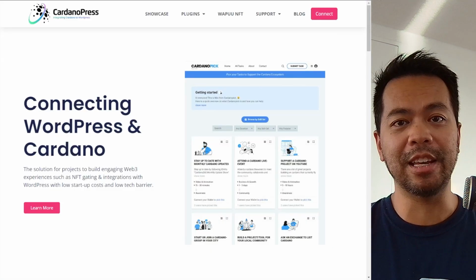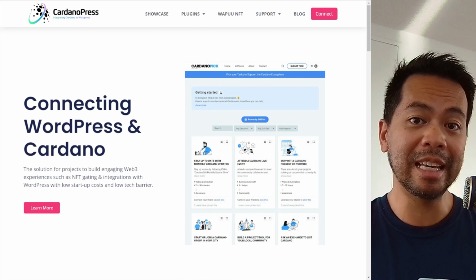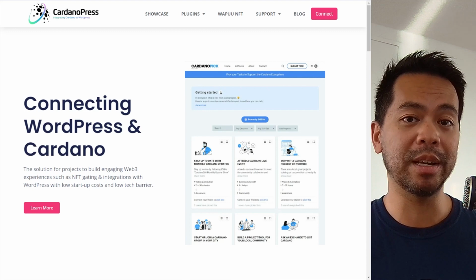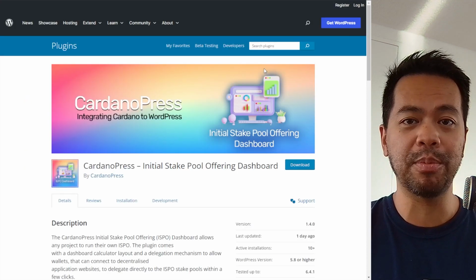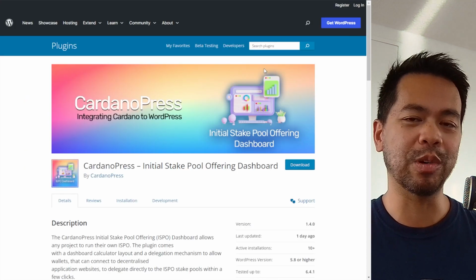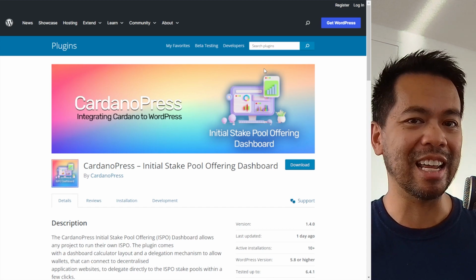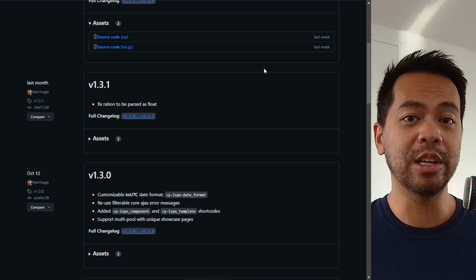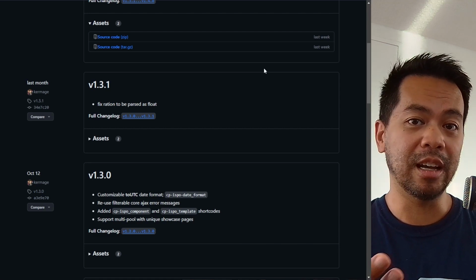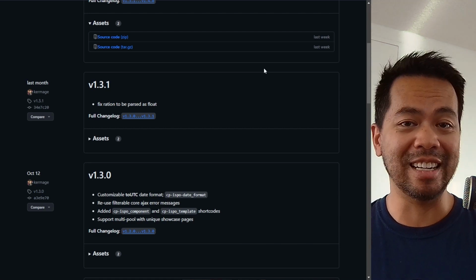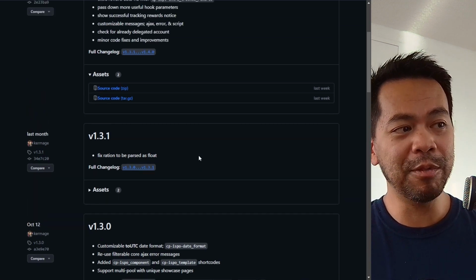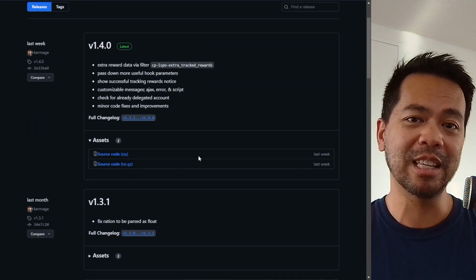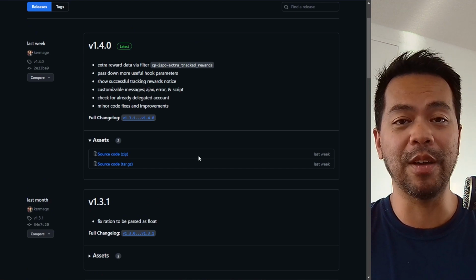If you're interested in using the ISPO plugin, you can get to it at CardanoPress.io. You can also find it in the WordPress directory. Just search for CardanoPress ISPO plugin. This is what it looks like. And if you're interested in the actual code itself, it's all readily available on GitHub. So you can go through it, check out the code, verify that it does what it's meant to do, and also have a look at all the patches, upgrades, and new features that we're adding into the plugin so that you guys can take advantage of it all.